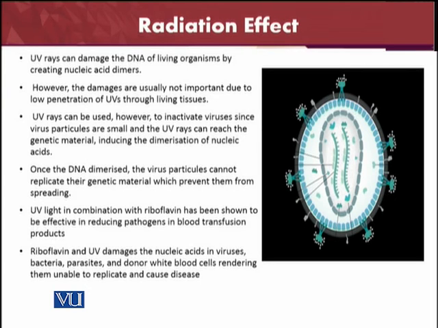UV light with the help of riboflavin can be effective in reducing the pathogens in blood transfusion products. So it is very important from the medical point of view, for the medical application of the UV lights. Riboflavin and UV damage the nucleic acid in the viruses, bacteria, parasites, and donor white blood cells, rendering them unable to replicate and cause the disease. So UV light along with riboflavin is very important from the medical point of view, as it can stop the donor white blood cells and viruses from replicating and causing the disease.